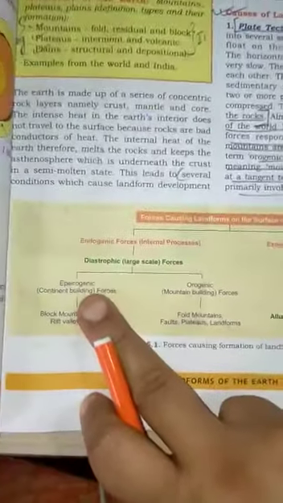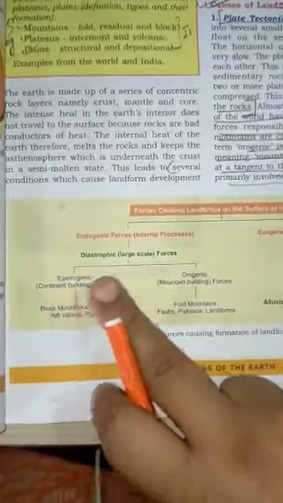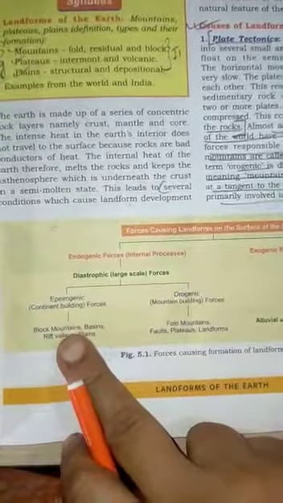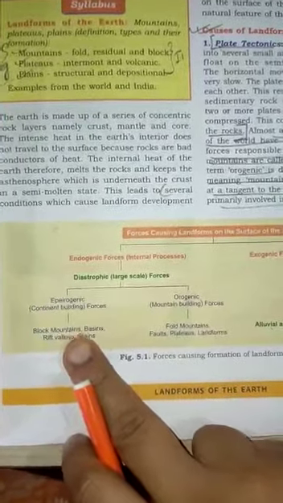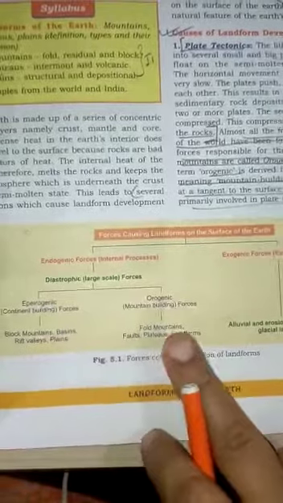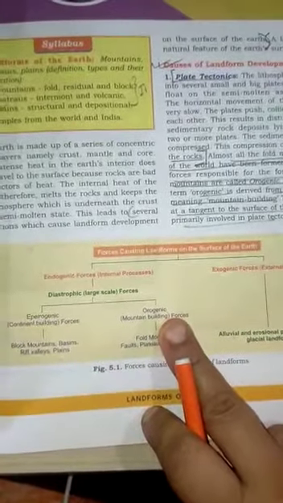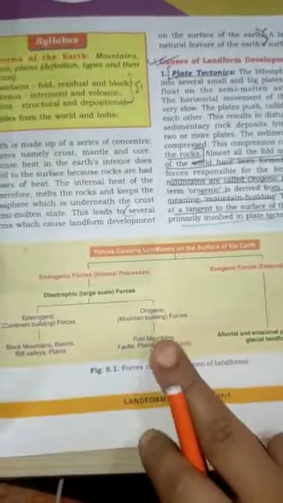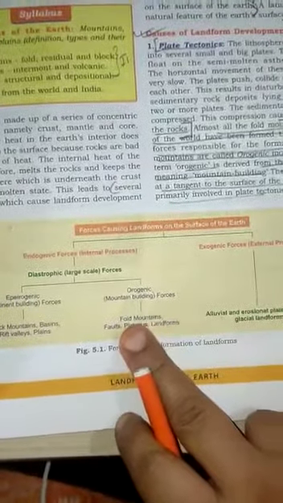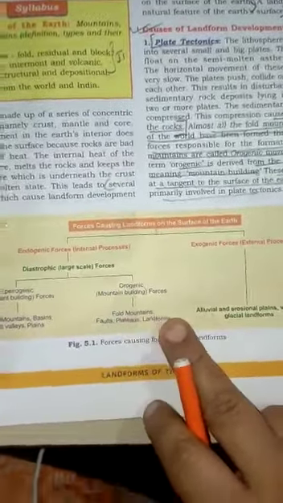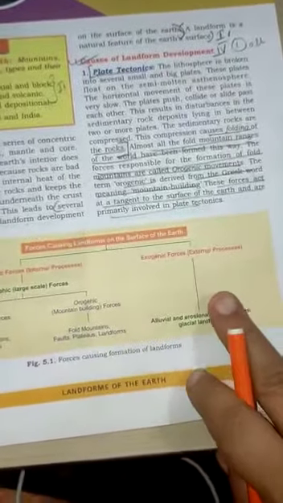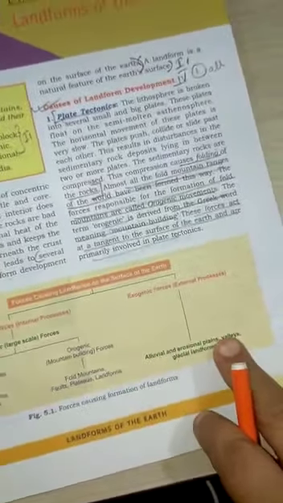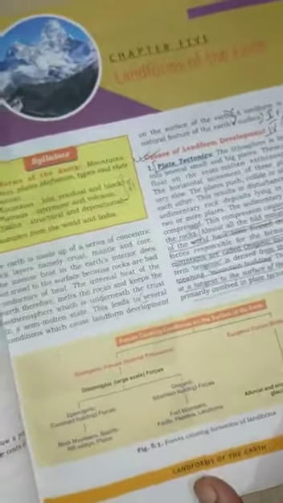Now it includes epiorogenic, continent building, and orogenic, mountain building. Epiorogenic will make landforms such as block mountains, basins, rift valleys and plains, and orogenic, which was just explained in plate tectonics, is the mountain building phase. Here you will find fold mountains, various faults, plateaus and landforms. Then from external forces, we have alluvial plains, erosional plains, valleys and glacial landforms.